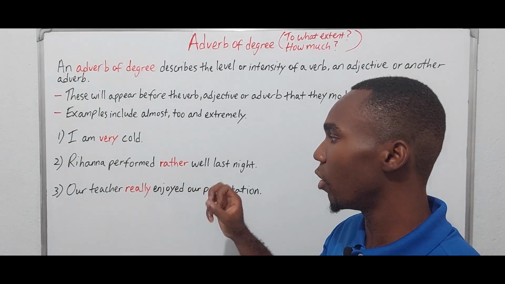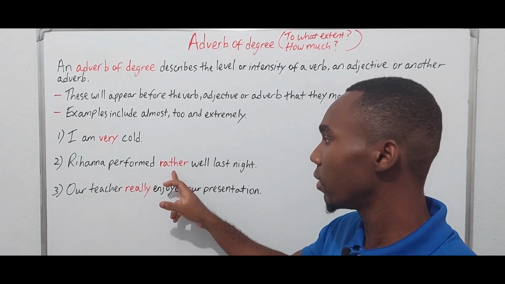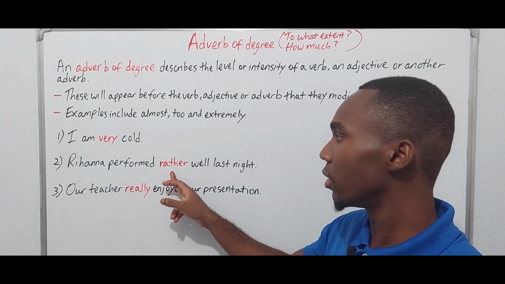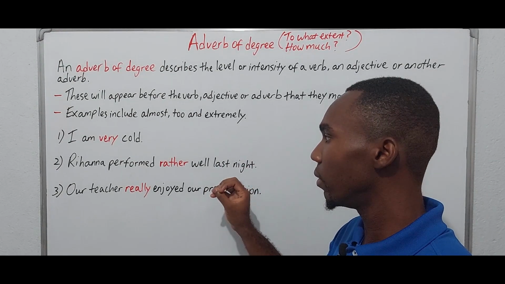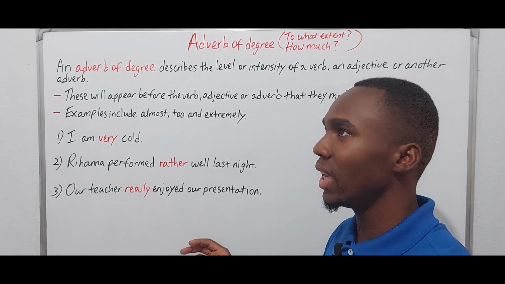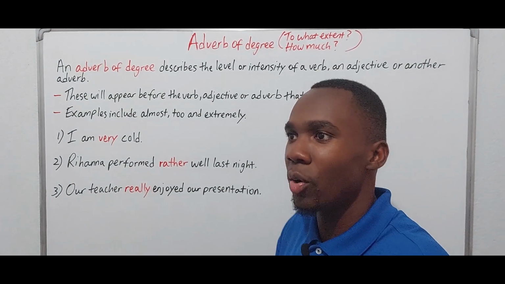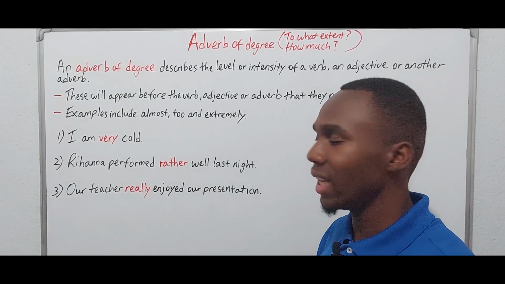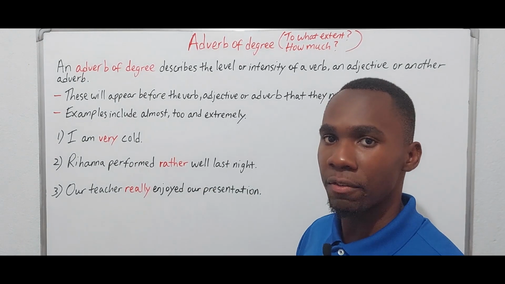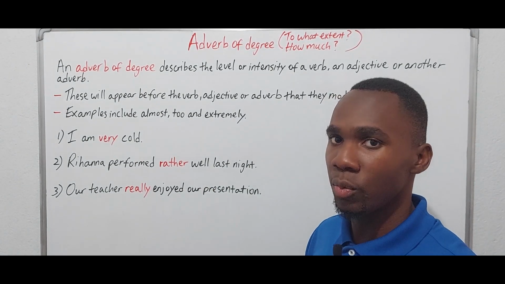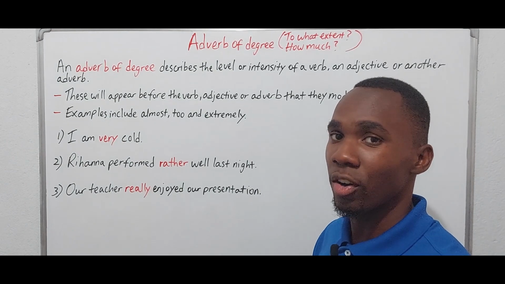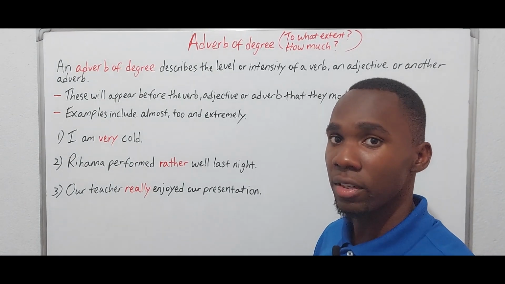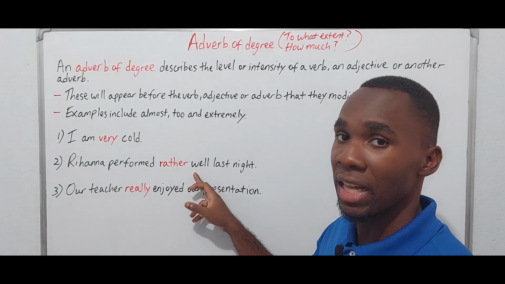So our adverb of degree is going to be rather, and rather again adds a little bit of a little amount to well, and in this case well is an adverb, because previously we would have come across this in one of the examples they would have given for adverbs of manner.